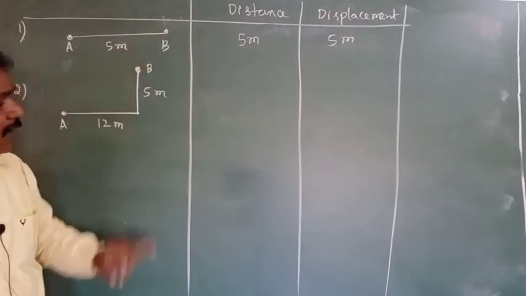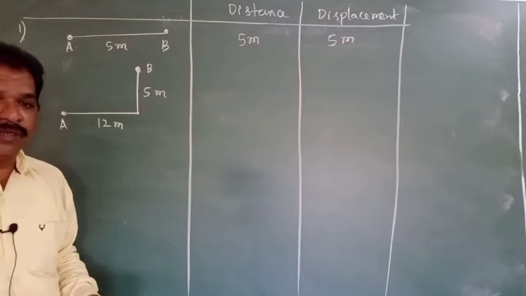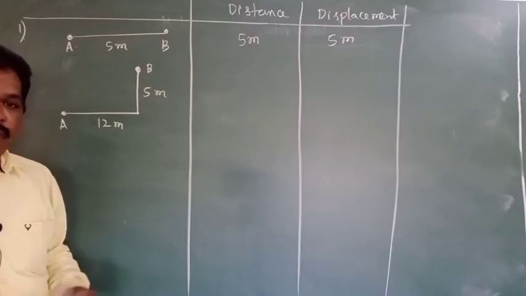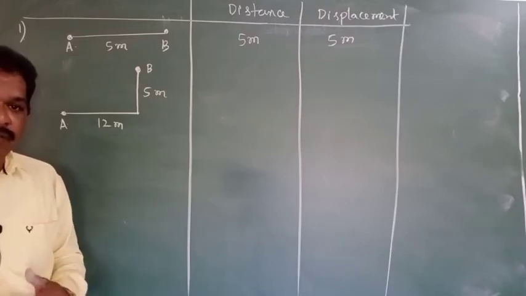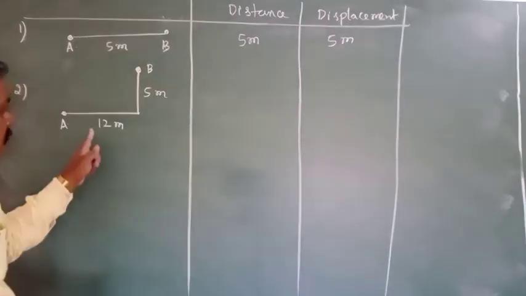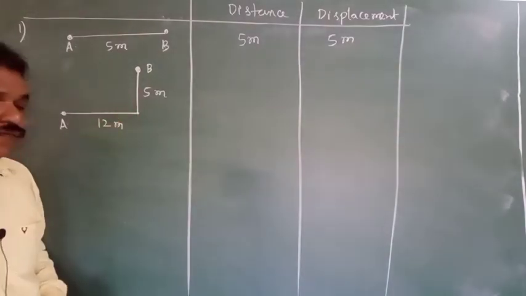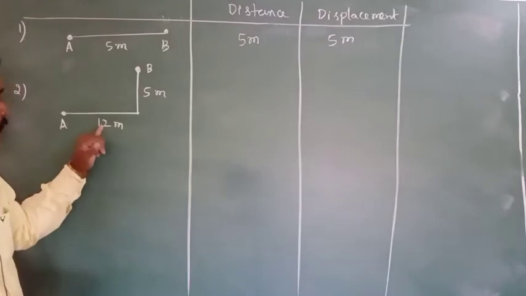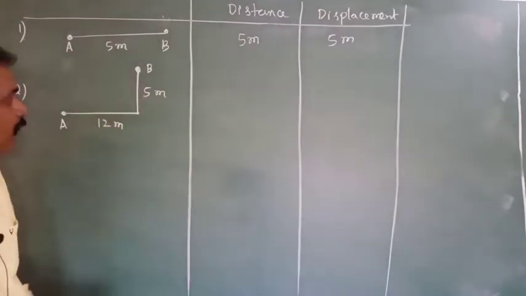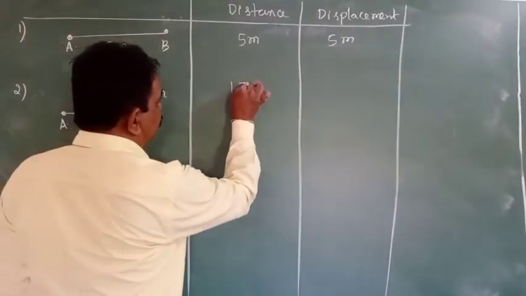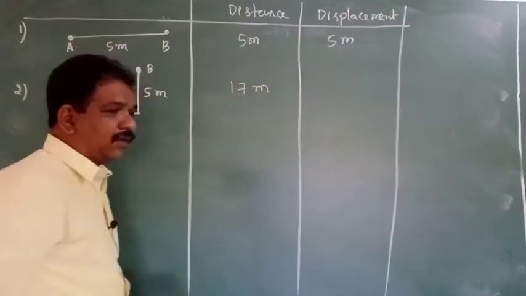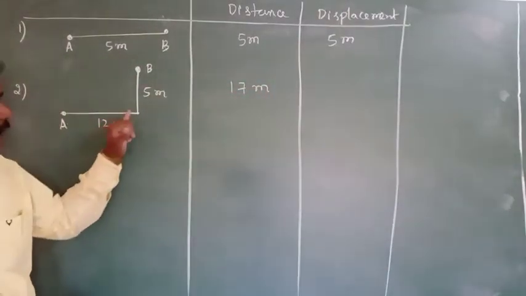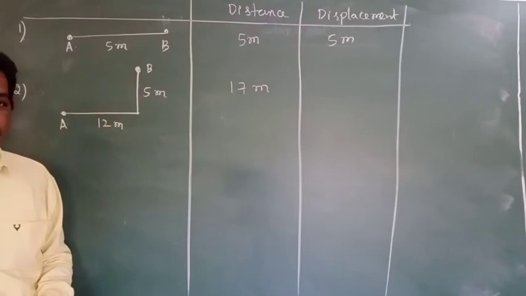Later along the y-axis it traveled 5 meter. In this case, what is the distance? What is the displacement? Distance means the actual length of the path traveled. Here this is 12, this is 5. Totally 17 meter it has traveled. So distance is equal to 17 meter.